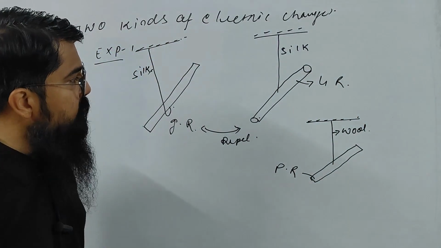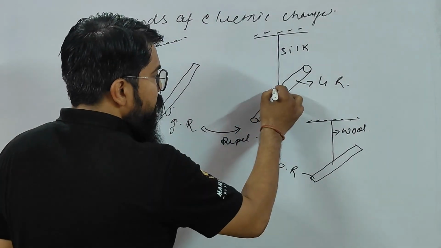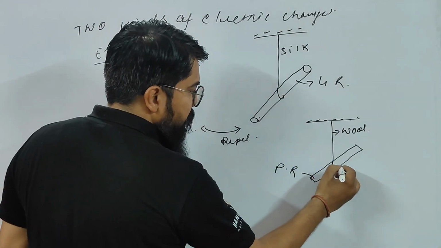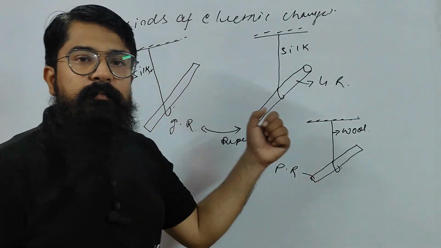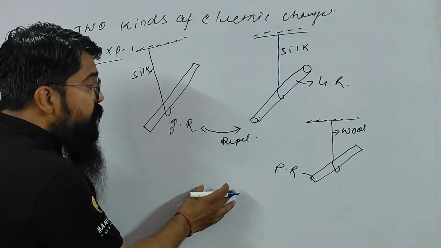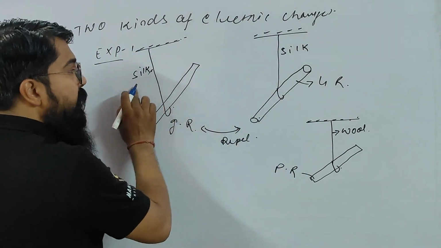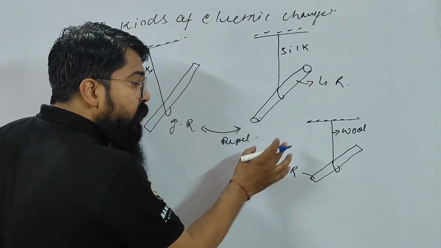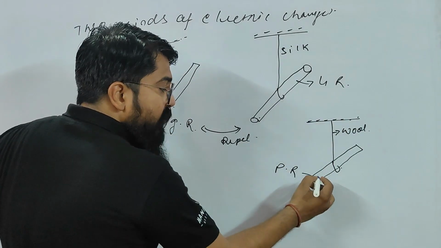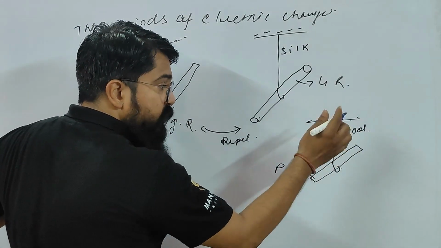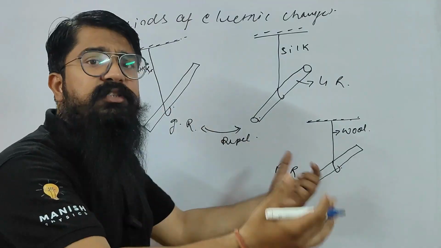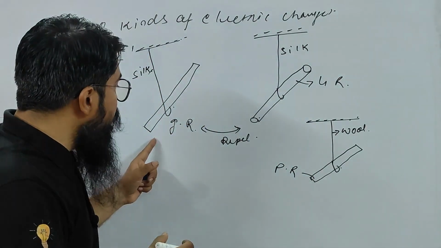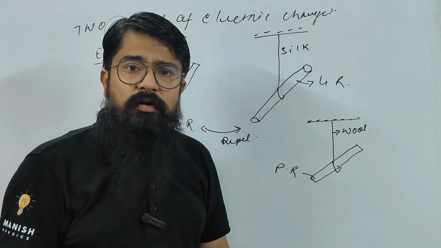The plastic rod is rubbed with wool, and this plastic rod is suspended by means of a rigid support. So obviously this was the glass rod and the glass rod was rubbed with the silk. This is the plastic rod and the plastic rod is rubbed with wool. So the plastic rod will also generate one different kind of charge, obviously, other than the glass rod. Say yes or no, all of you, right?